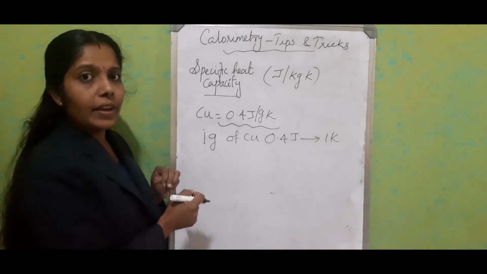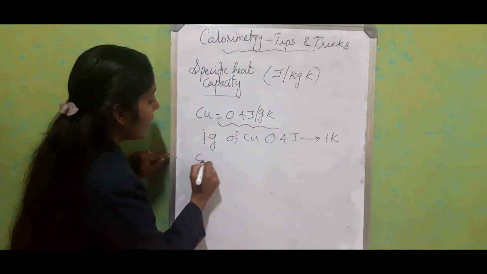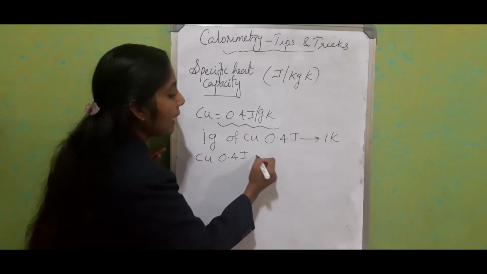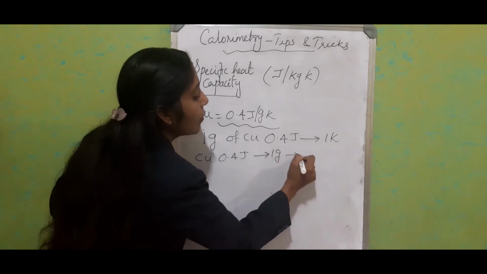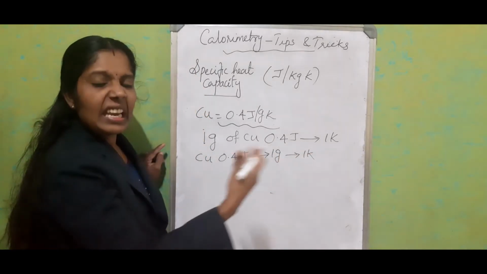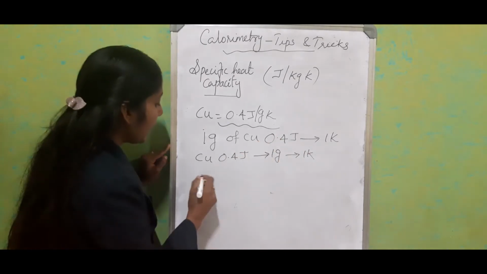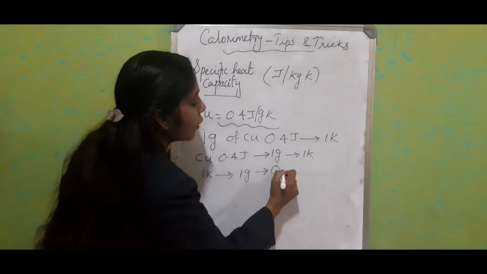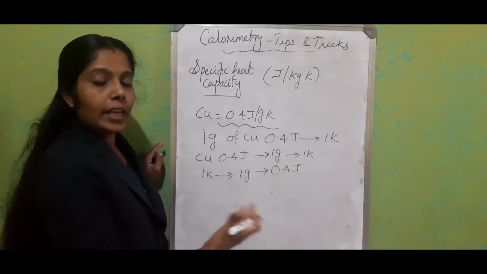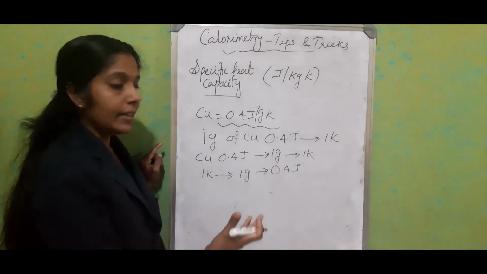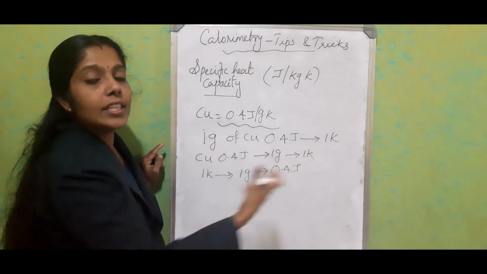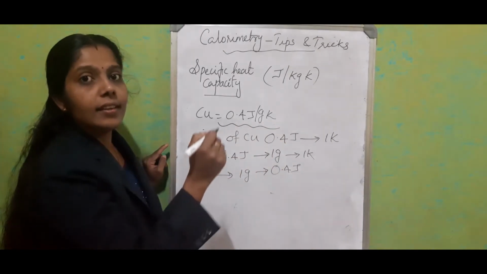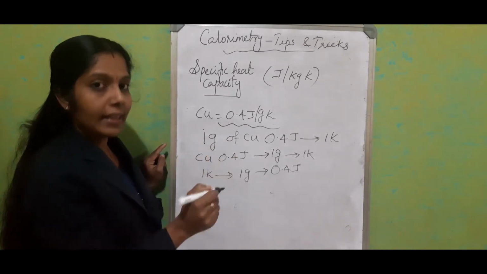You can write in a different way. Copper requires 0.4 joule of heat energy to increase the temperature of 1 gram through 1 Kelvin. Or, to increase the temperature through 1 Kelvin, 1 gram of copper requires 0.4 joule. So we can make any meaningful sentence by stating these three factors in a different way. Keep in your mind, split joule, gram and Kelvin.